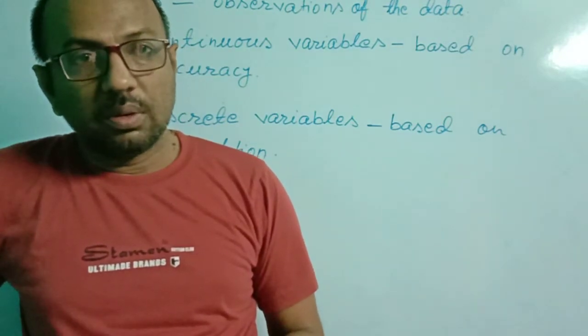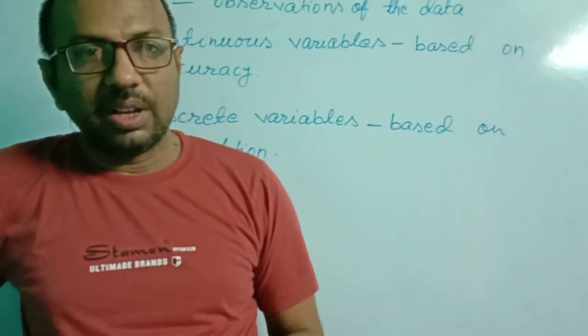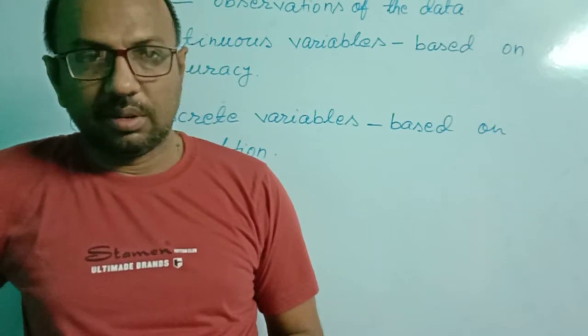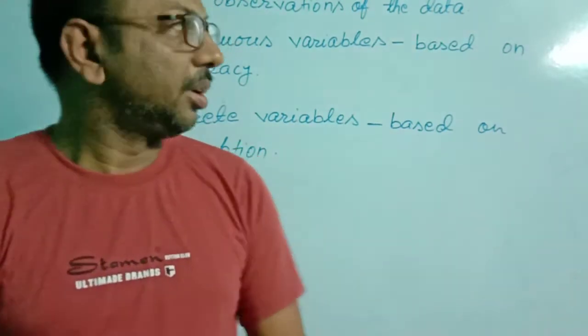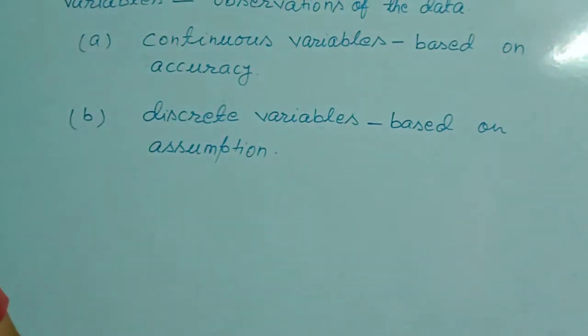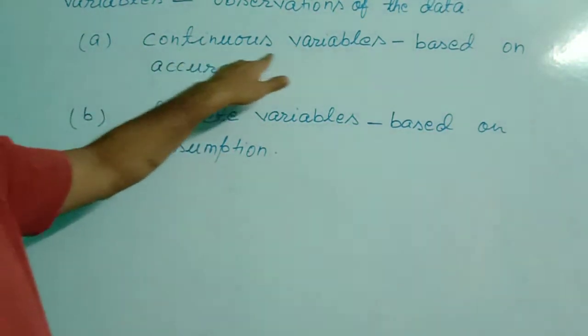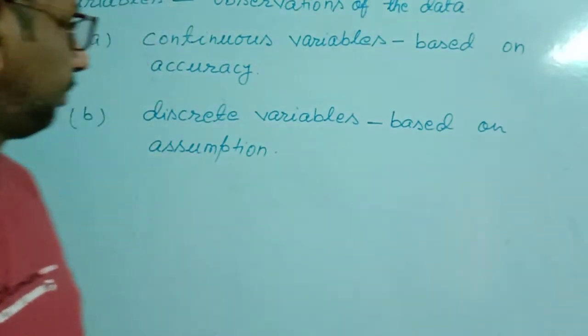So all these variables are accurate, based on accurate measurement. Therefore, this type of variable is called continuous variables.